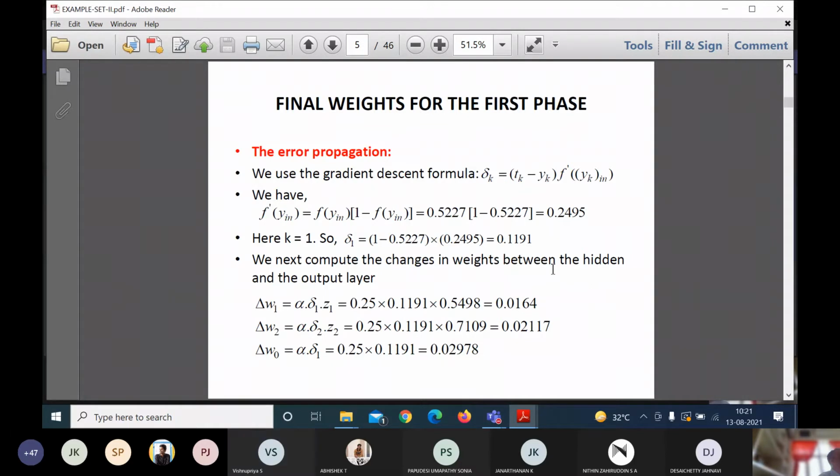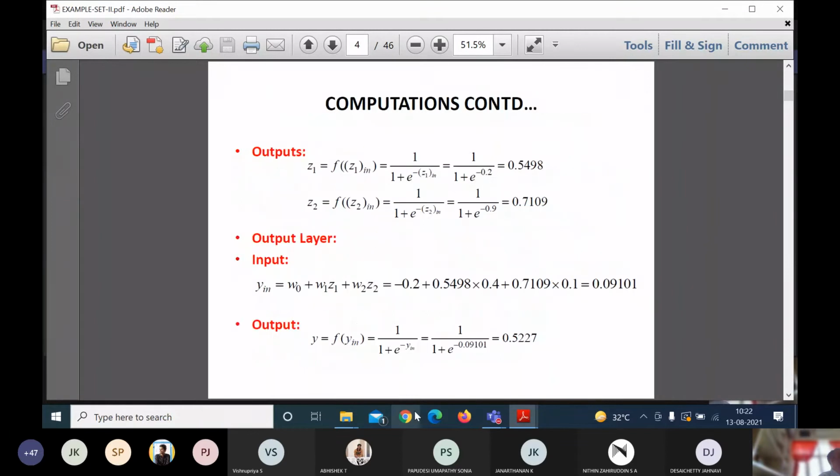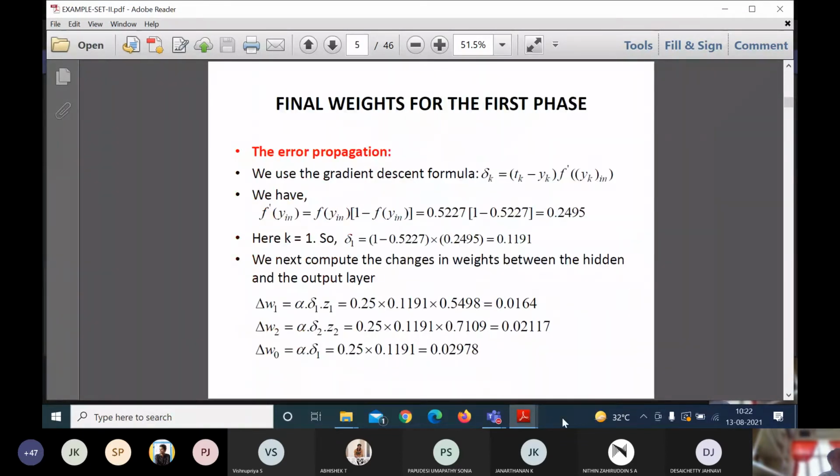Clear, sir. Next, I need to update my weight values. Once I found that there is an error, and the error signal is propagated into the back propagation network, I need to update my weight values, since the initial weight values resulted in only 0.5227 as output.